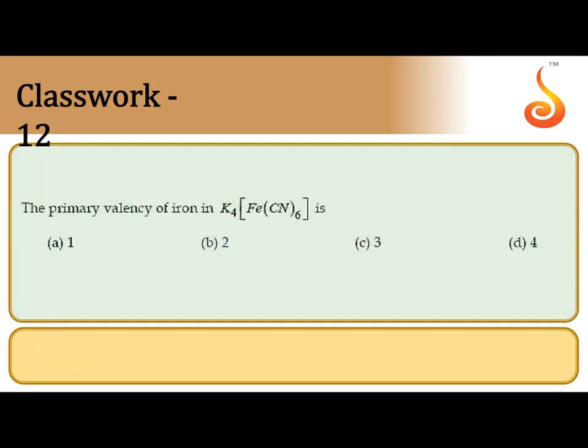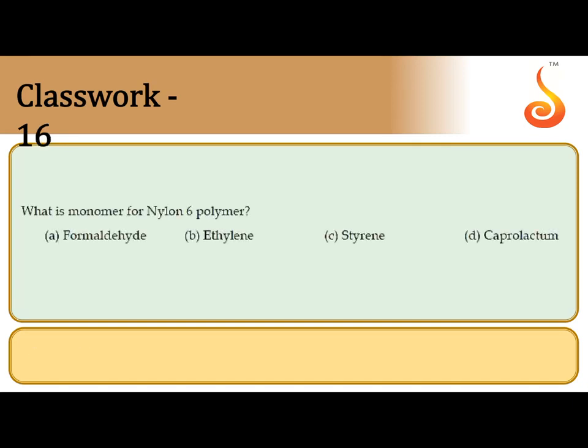The primary valency of iron. Generally, according to Werner's theory, the oxidation state of the central metal atom is the primary valency. If you calculate the oxidation number of iron, you will get the answer as +2. So the primary valency is +2.